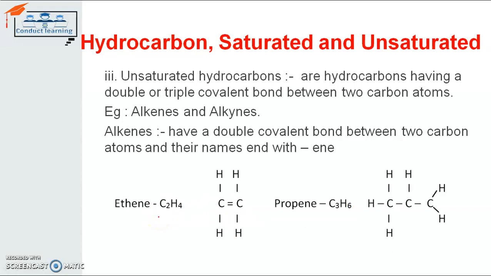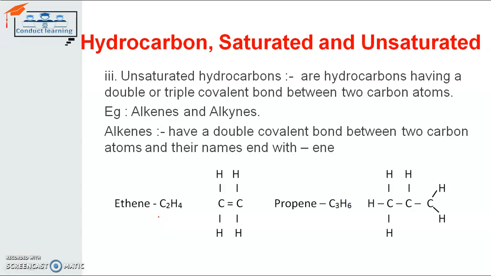Next is unsaturated hydrocarbon. Unsaturated hydrocarbons are the other type of hydrocarbon which can have not single but double or triple covalent bonds between two different carbon atoms. The examples are alkenes and alkynes, having different chemical formulas, CnH2n and CnH2n-2. We will come to those formulas later. Before that, just look at the properties of alkenes.